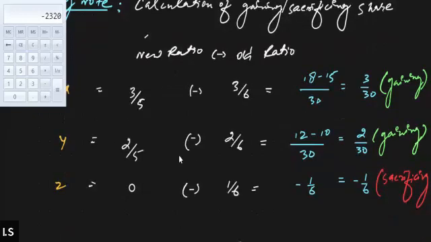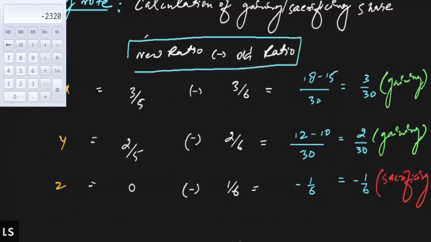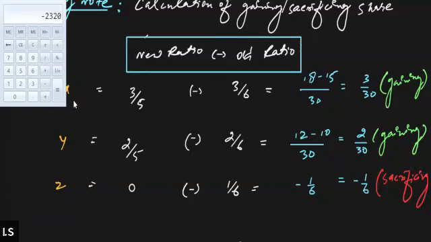And for that purpose, the formula that is applied here to calculate the gaining and sacrificing share is simple as usual: new ratio minus the old ratio. This is the formula for calculating the gaining or sacrificing shares of the partner. By applying this, we found out 3/30, 2/30, and minus 1/6 sacrificing share for Z. Y is gaining 2/30, X is sacrificing 3/30. Right. So is there any problem understanding the determination of the gaining and sacrificing share?